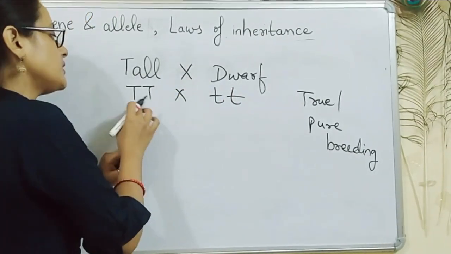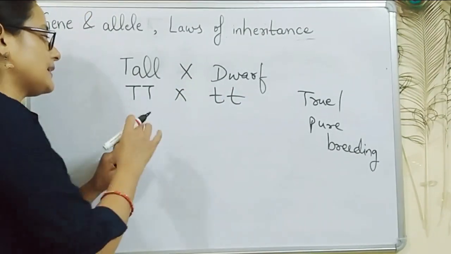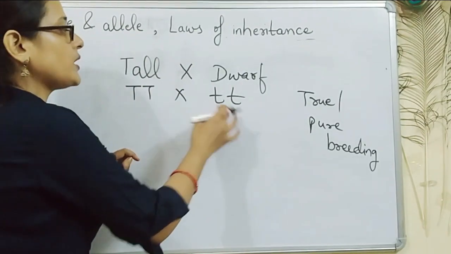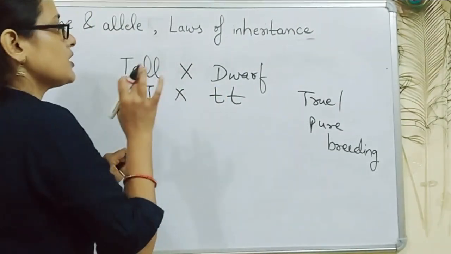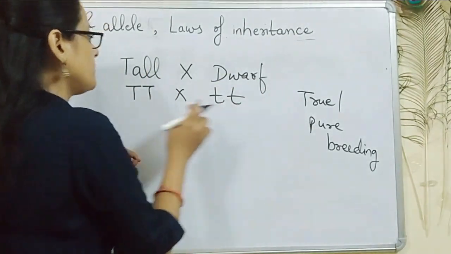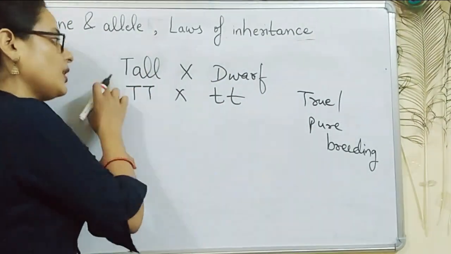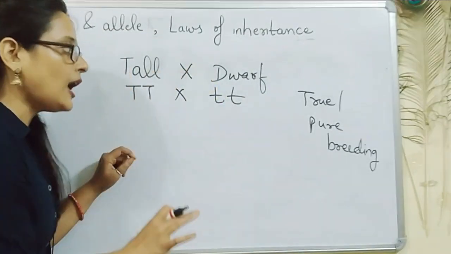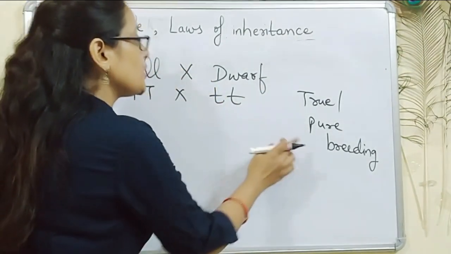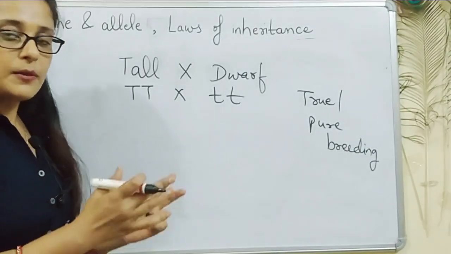Homozygous means both the alleles are in the same state, that is, either both are normal or both are modified. So both are either dominant or both are recessive. So he crossed a true or pure breeding homozygous tall with a true or pure breeding homozygous dwarf. How can we develop a true or pure breeding line? This may be asked in exam.